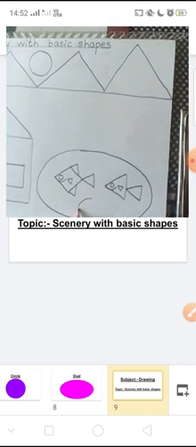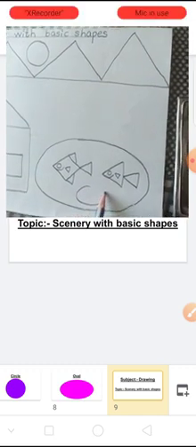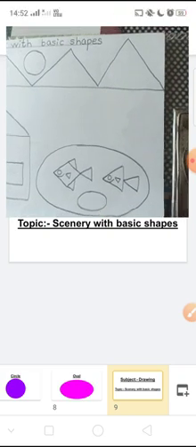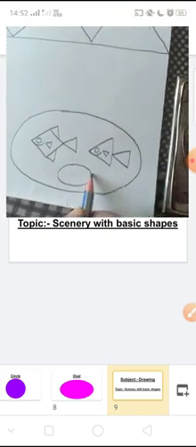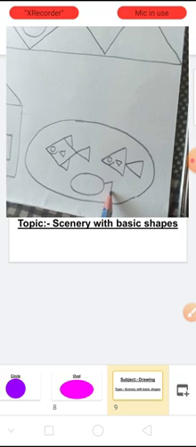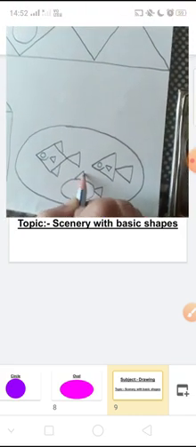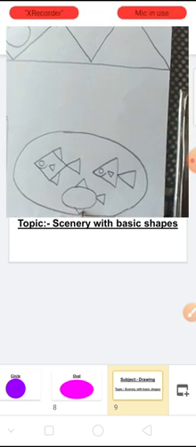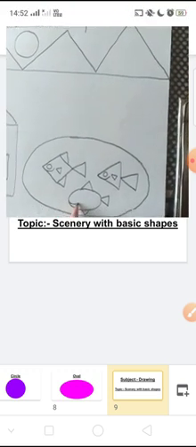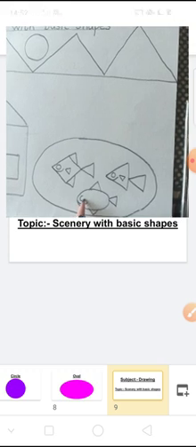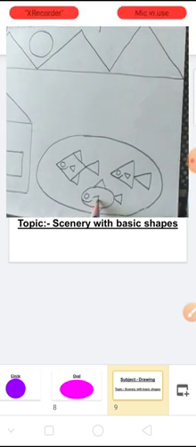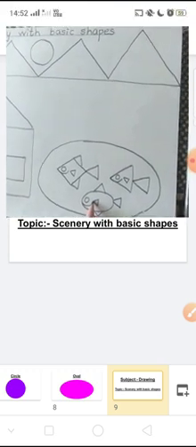Now one more fish with an oval shape. So draw an oval shape, then draw fins with triangles, mouth and eye, and again a triangle as gills.